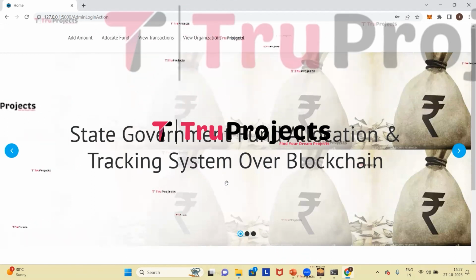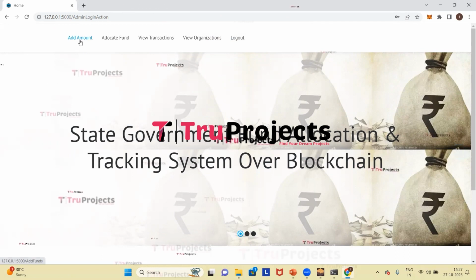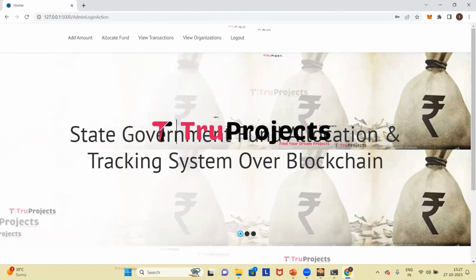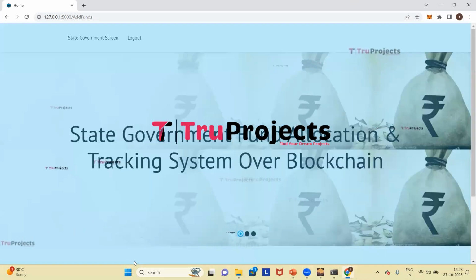We can see that the state government official has logged in successfully. And here we can see various links which are add amount, allocate fund, view transactions, view organizations and log out. Now we need to click on add amount to infuse additional funds into the system. So I'm clicking on add amount.